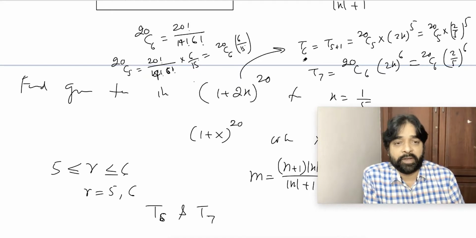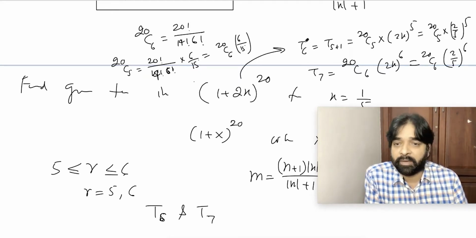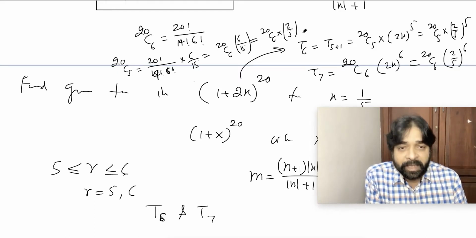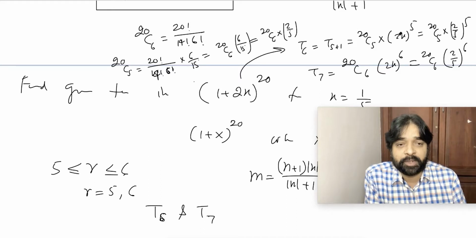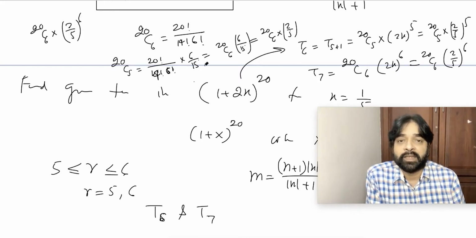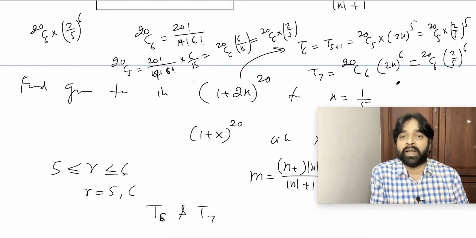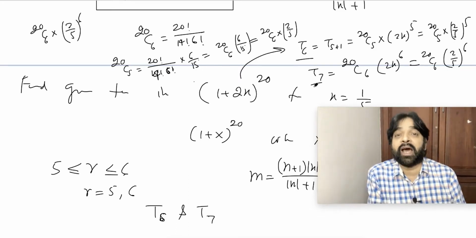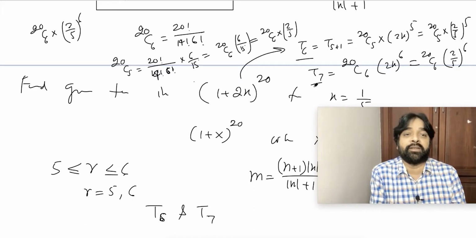Correct? Now, if you put in the 20C5 here, 6 by 15 means what? 2 by 5. So this is equal to 20C6 into 2 by 5. If you put this value here, it will become 20C6 into (2 by 5) to the power 6, which is equivalent to this. What I am trying to prove is that T6 and T7 are the same. That's why two greatest terms are coming.